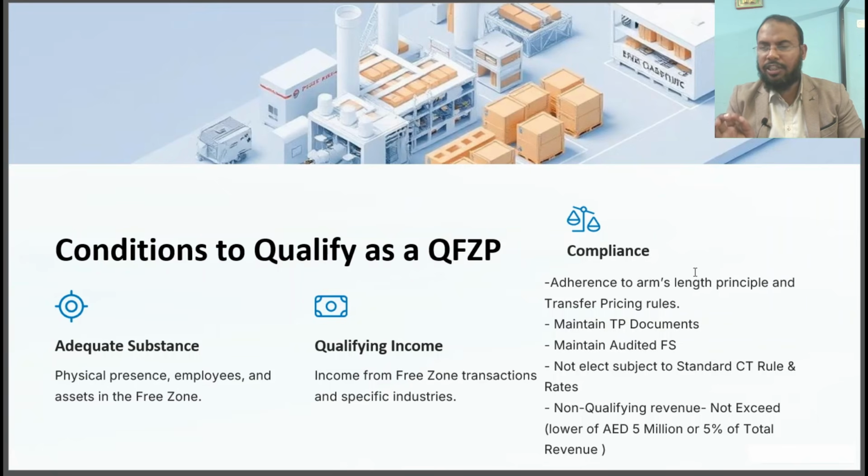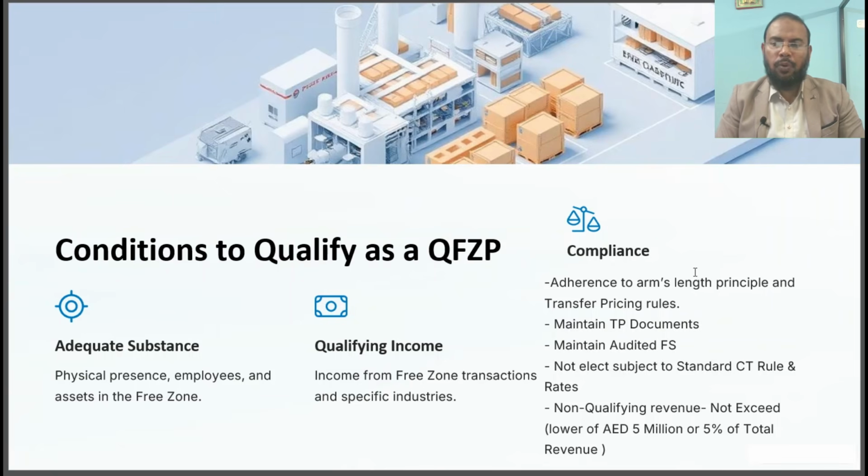So this is the condition we will explain here: not elected to be subject to standard corporate tax. There are two options for the free zone person: they can select to be a qualifying free zone person, or they can select to be a normal taxable person. If you select normal taxable person, then you are disqualified as a qualifying free zone person. So you need to understand this point.